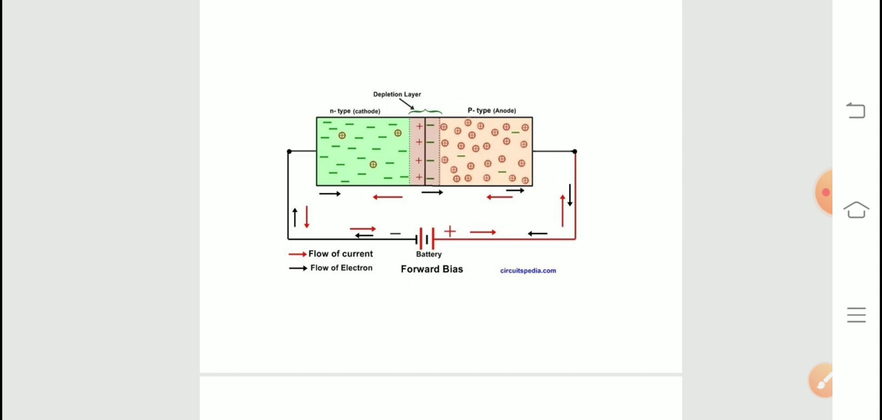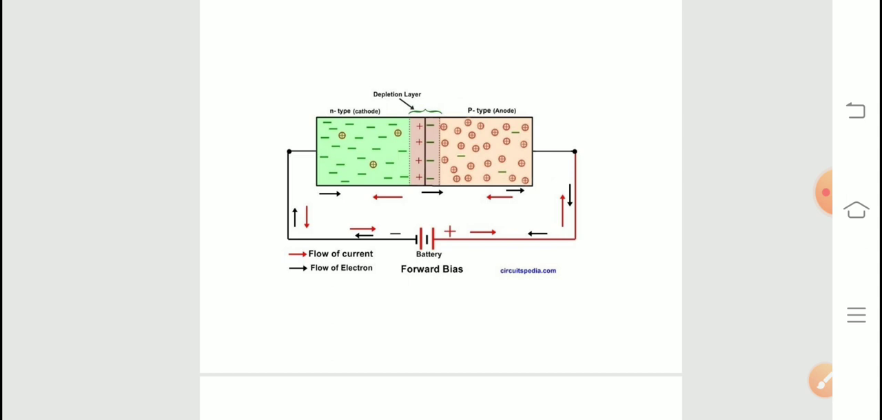When the junction is not connected to any voltage source, means when there is no battery, it is said to be unbiased, and due to the barrier potential across the junction, there will not be any flow of charge carriers, and hence there is no current flow through the junction. So this type of connection is called unbiased circuit. So this is very simple. We should not connect the junction to the battery. So that is called unbiased circuit.